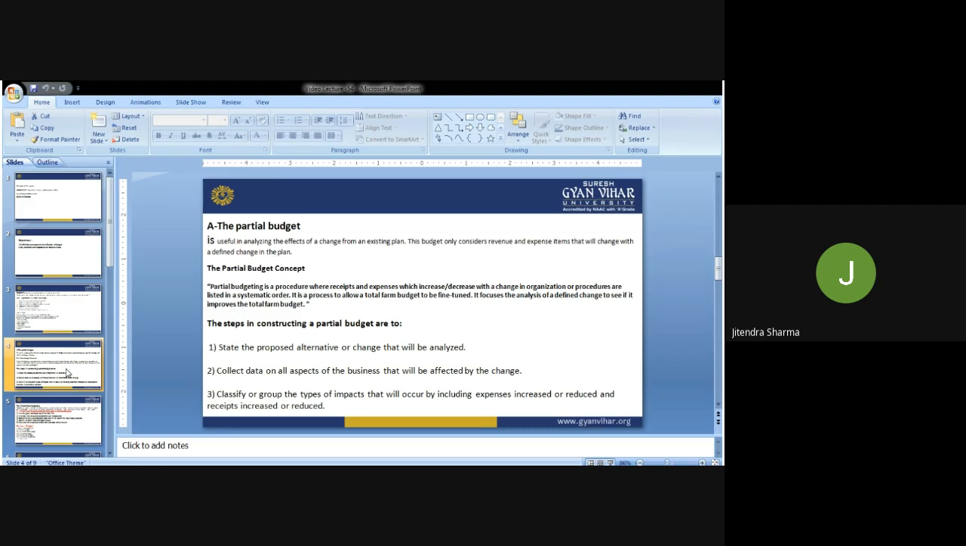We can have the assessment, with information on what changes are being carried out after the budgetary allocation. Classify or group the types of impact that will occur, including expenses that increase or reduce and receipts that increase or reduce. Yes, that can be done easily, because a budget is nothing but a statement of receipts and expenditure for a period of time. If the period is annual, we call it a complete budget. But if the period is 1 month, a week, or 3 months, then we call it a partial budget.